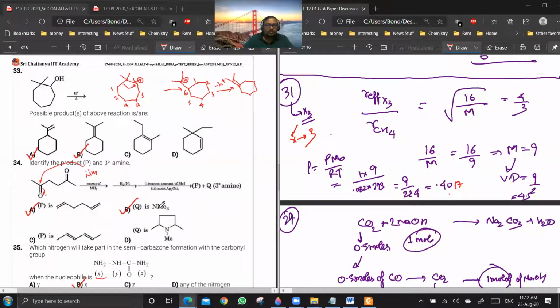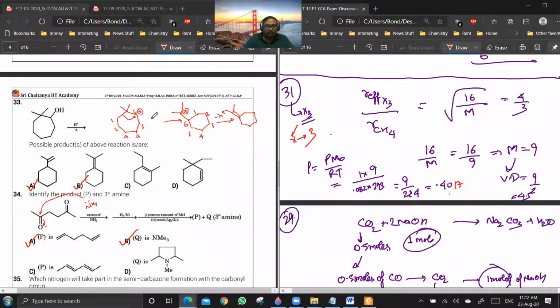33. In 33, you see, you get this carbocation and then there will be a ring contraction in this case. So this is one of the rare cases when a 7-membered ring will go to a 6-membered ring, and you get a 6-membered ring which is stable plus a 3-degree carbocation, which is highly stable. And after that, H plus will go such that you get the most substituted double bond. So this will be the major product, this will be the minor product. Are you getting my point? But they are asking possible products, so answer will be A and B. Yes, sir. Okay.